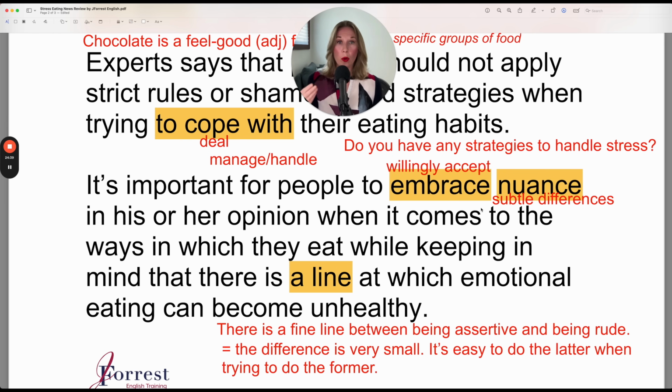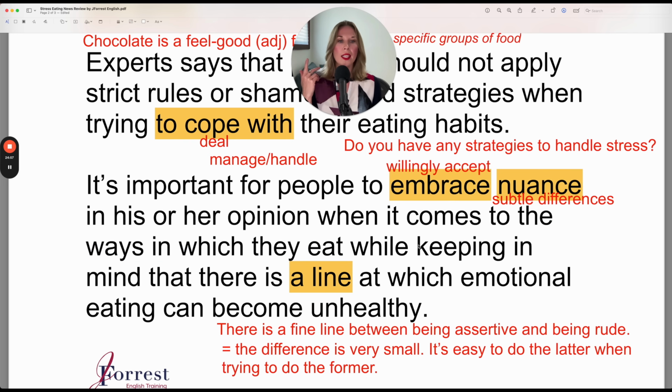So it's important to accept these small differences in people's opinions when it comes to their eating habits, the ways in which they eat.